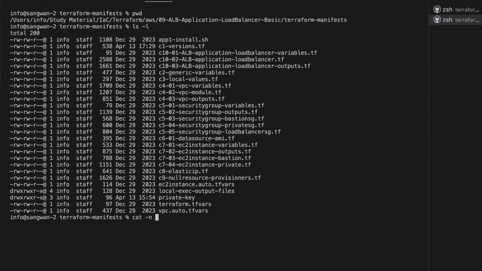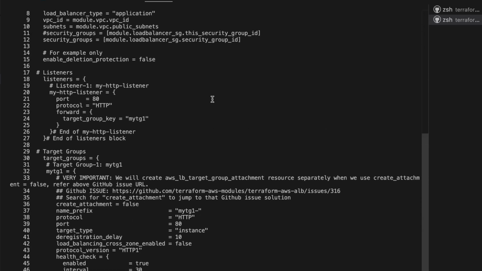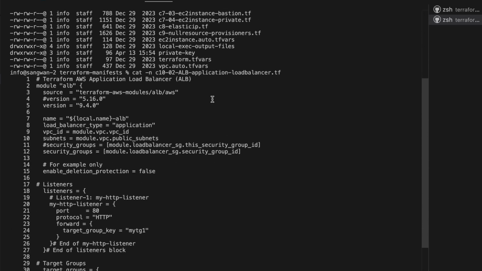cat -n C1002. This is the main file which will be creating this load balancer. If we know how to create it manually, then definitely you would know how to create it using Terraform also, with the simple reason that Terraform is all about declaration. You simply declare what you want, not how you want.